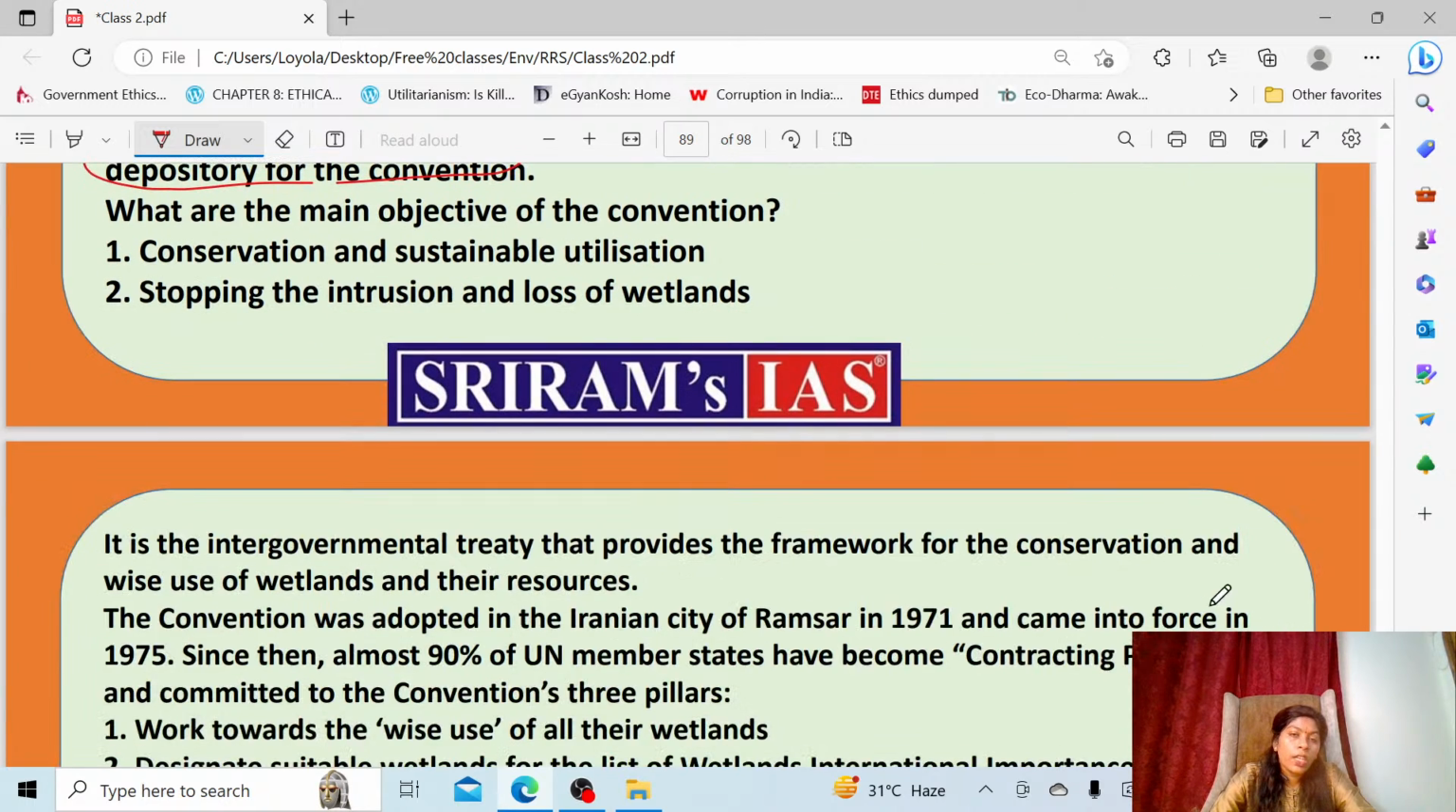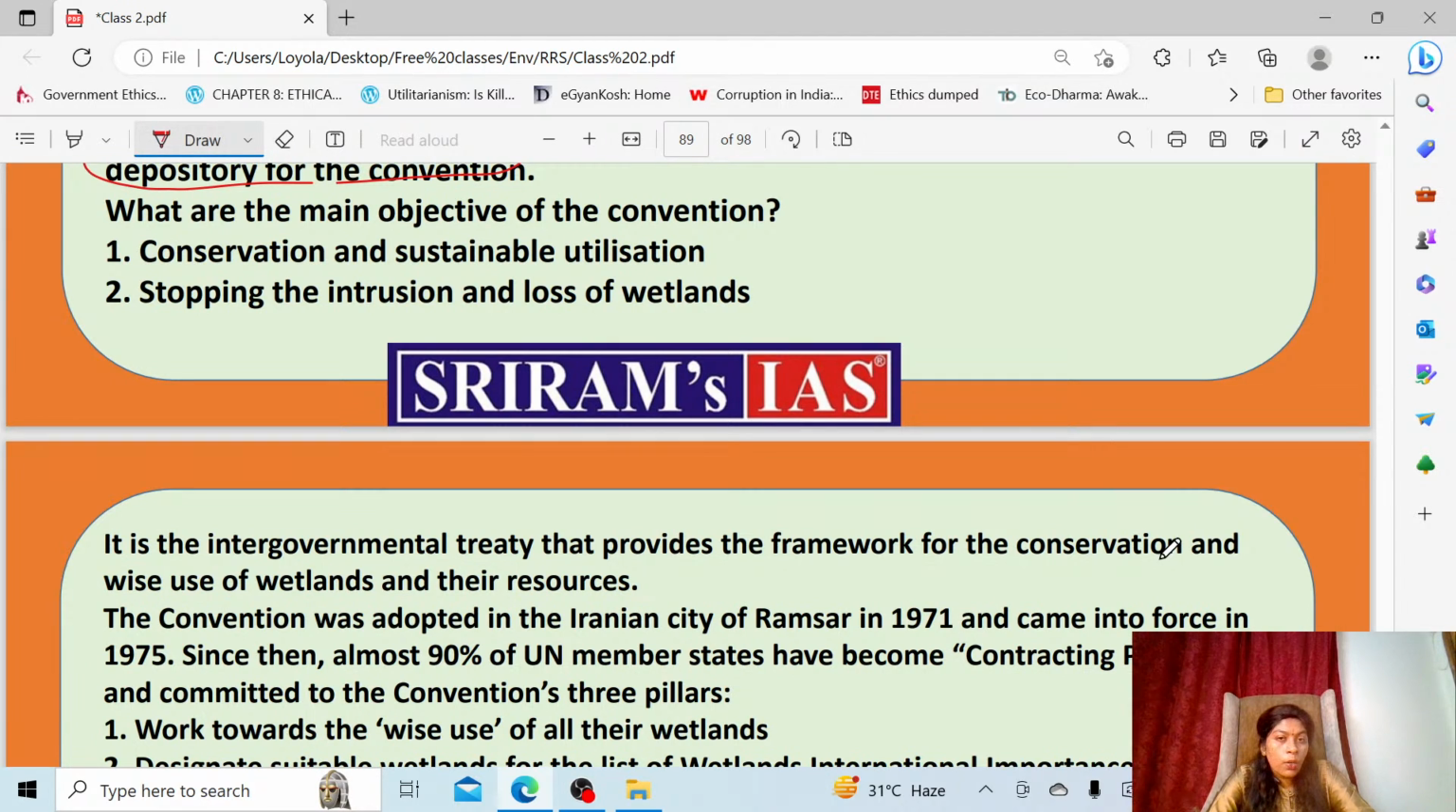The main objectives of the convention are to conserve the wetlands and sustainably use them, and to stop the intrusions and the loss of wetlands. This intergovernmental treaty provides a framework for the conservation and wise use of wetlands. Not only conservation, but how you wisely use the wetlands and their resources. This was also discussed inside the convention. It was adopted in the Iranian city of Ramsar in 1971, and it came into force in 1975.